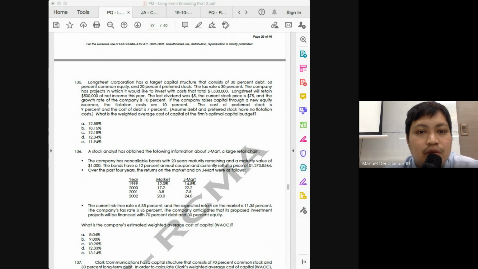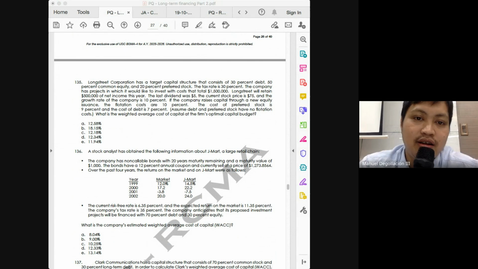The project that we need is 1.5, and then out of the 1.5, how much will come from common equity, class? 50%. How much is 50% of 1.5, class?